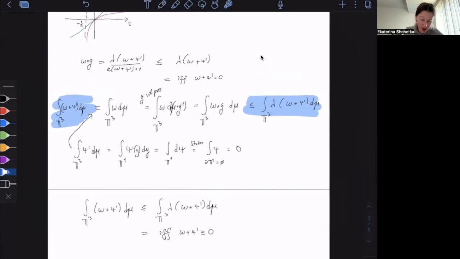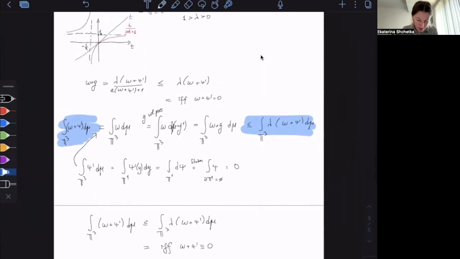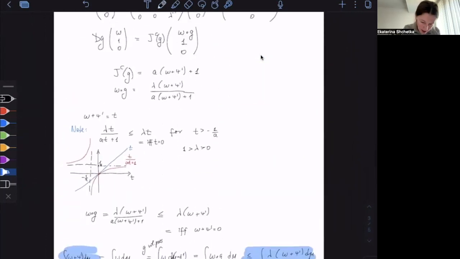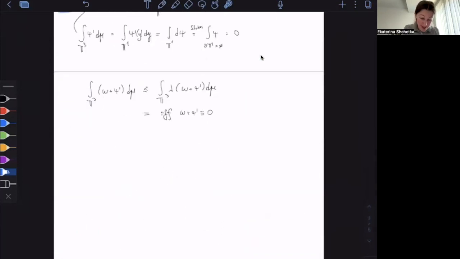Well, that's because we have this equality only if this is 0. What is omega plus psi prime? Let's get back to here. So omega of g is actually 0 everywhere, right? But then from here, it means that omega is really 0.